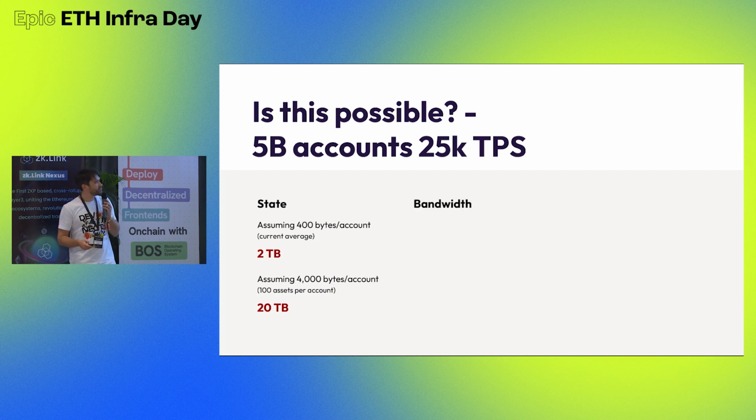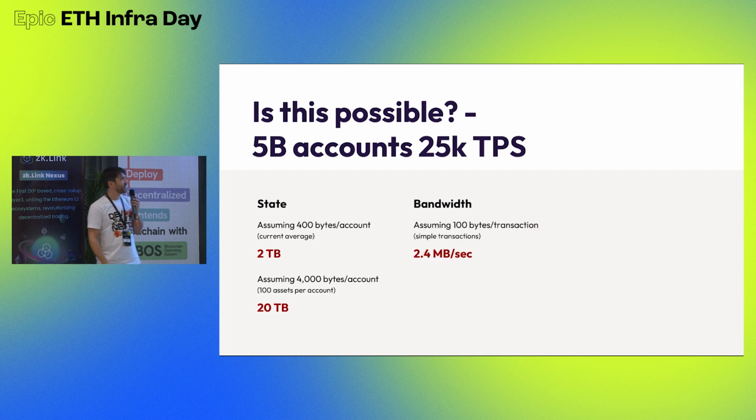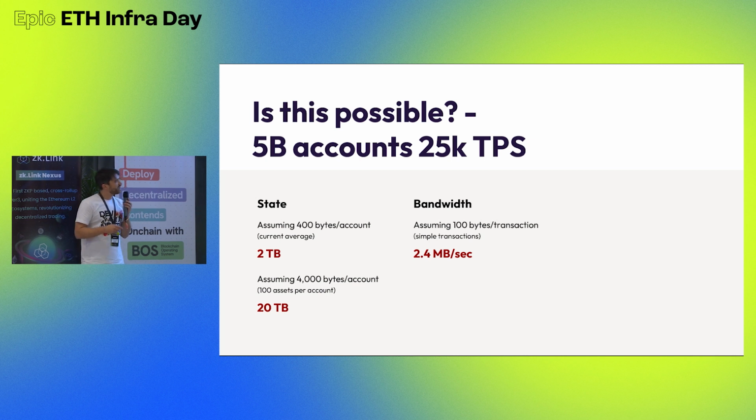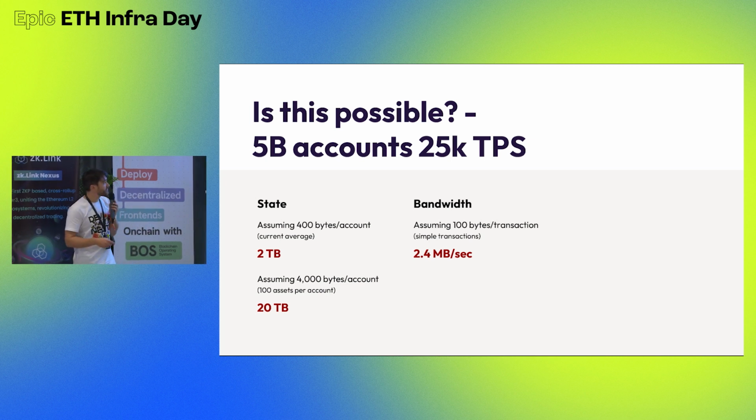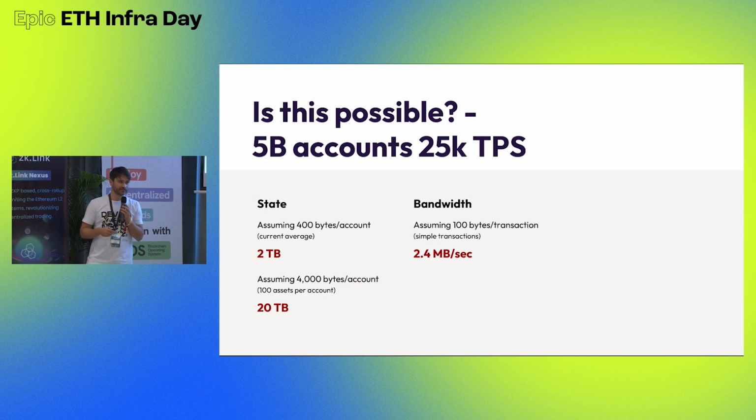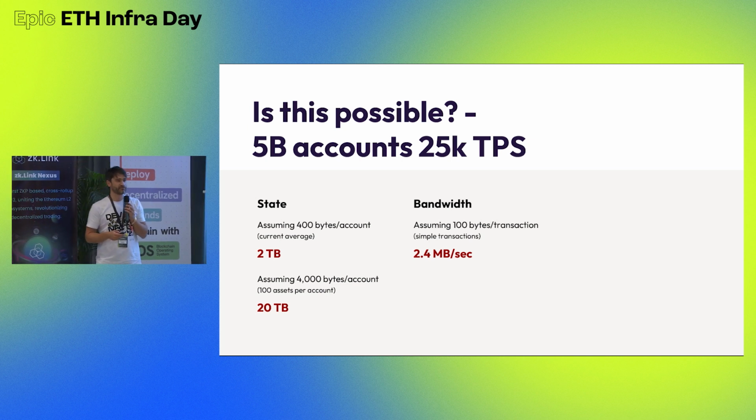But the bigger problem is bandwidth, actually. So let's assume we want to have these 5 billion accounts, 25K TPS, and we assume that we have 100 bytes per transaction. And that would be a simple ETH transaction, right? I send you 5 Ether, and then we already need 2.4 megabytes per second. Do you know the current bandwidth of Ethereum? So after proto-danksharding, this is what we all are waiting for, it's 32 kilobytes per second.